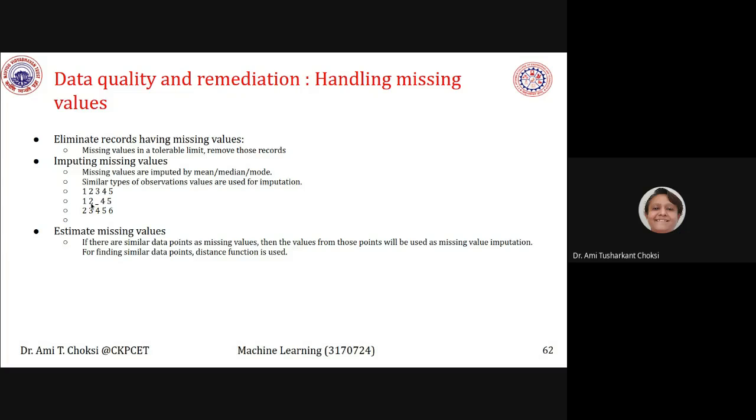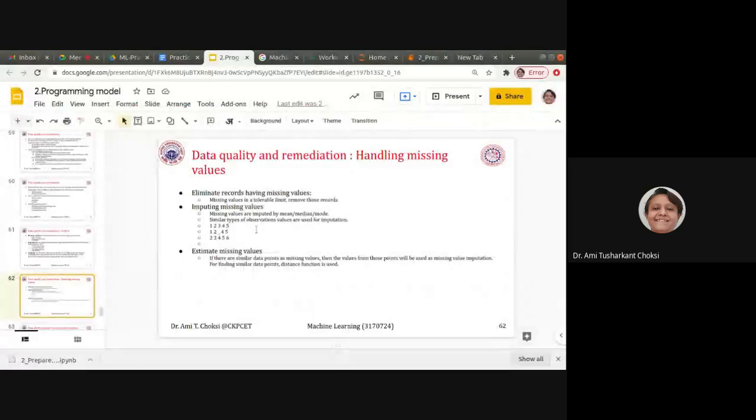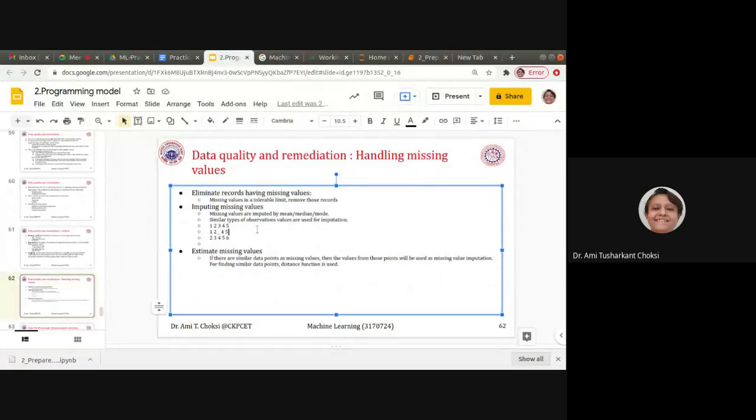Getting it? So for similar types of data, that is, if data is the same for all other columns, we replace with whatever value is available in the not null column. But if we do not have such a thing, we'll find the distance.